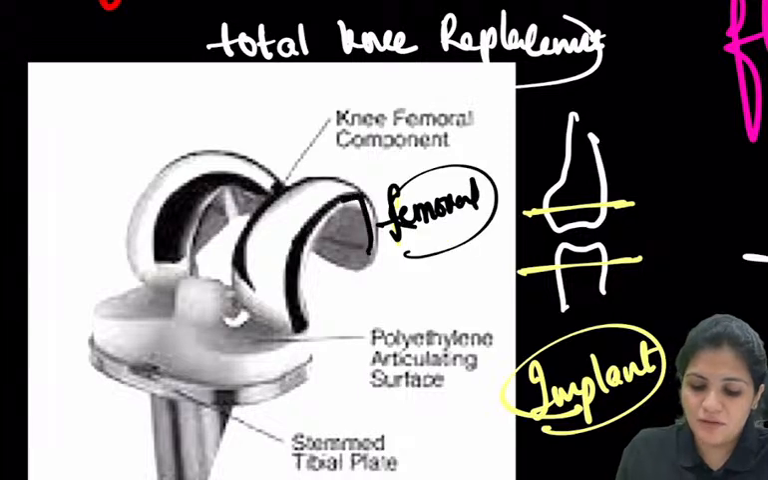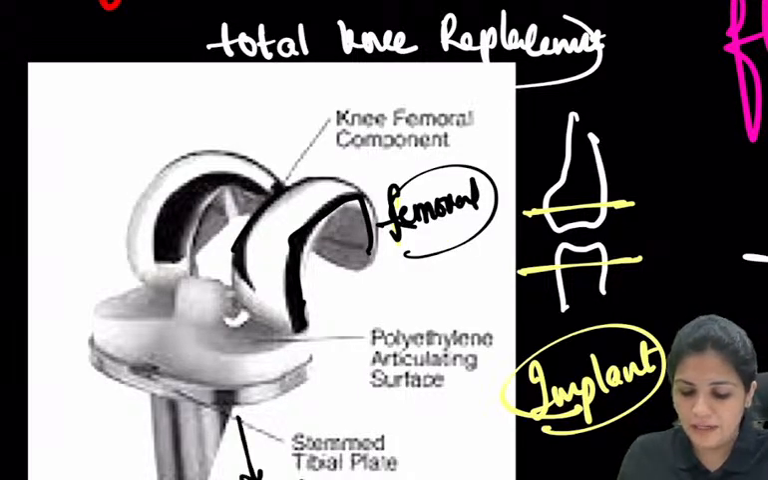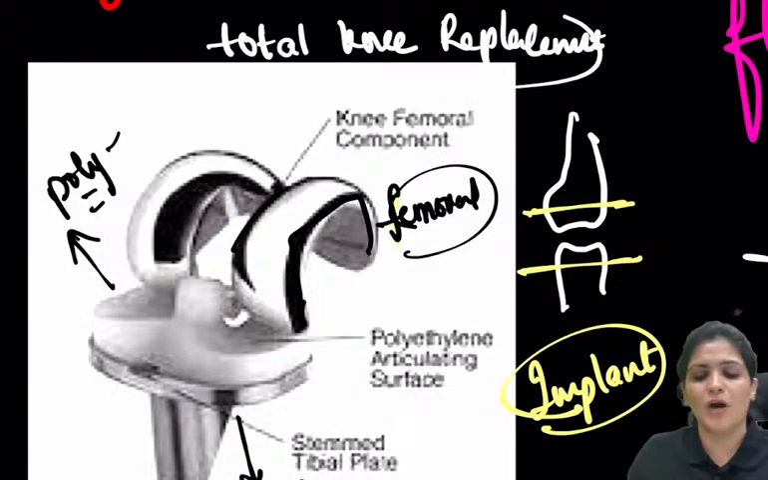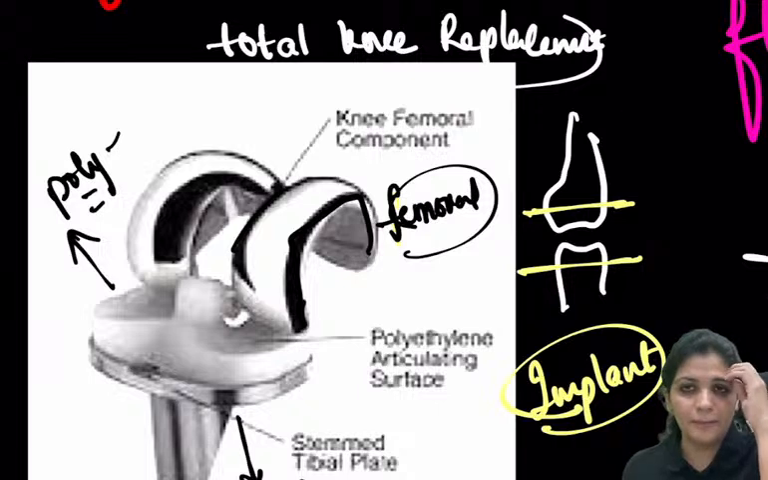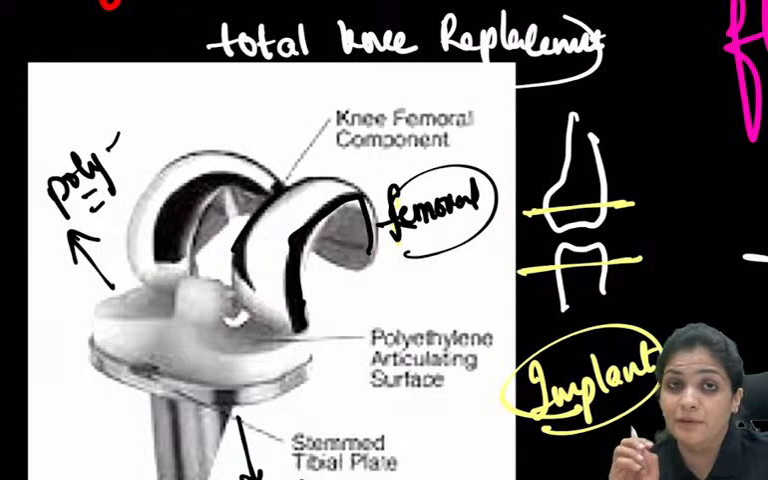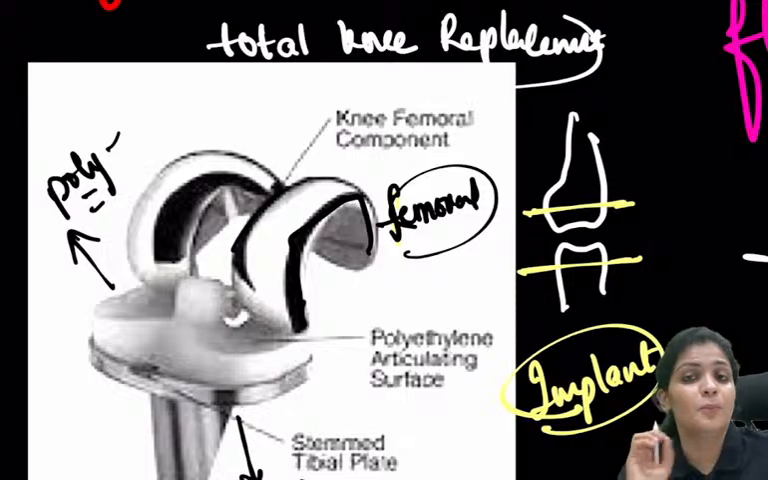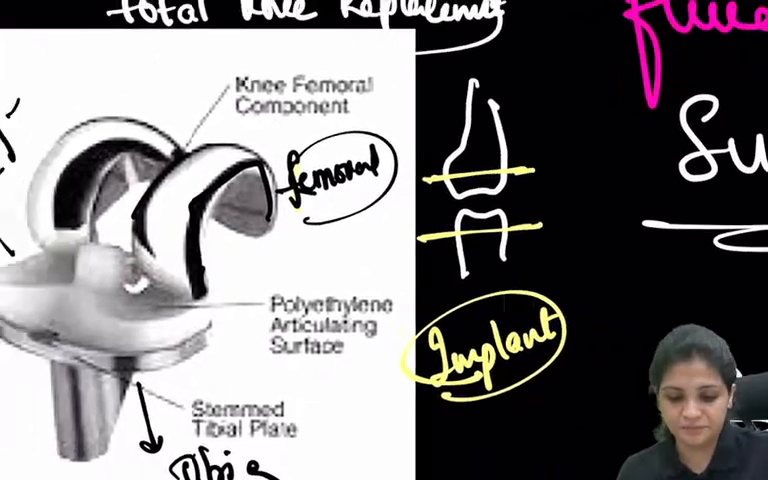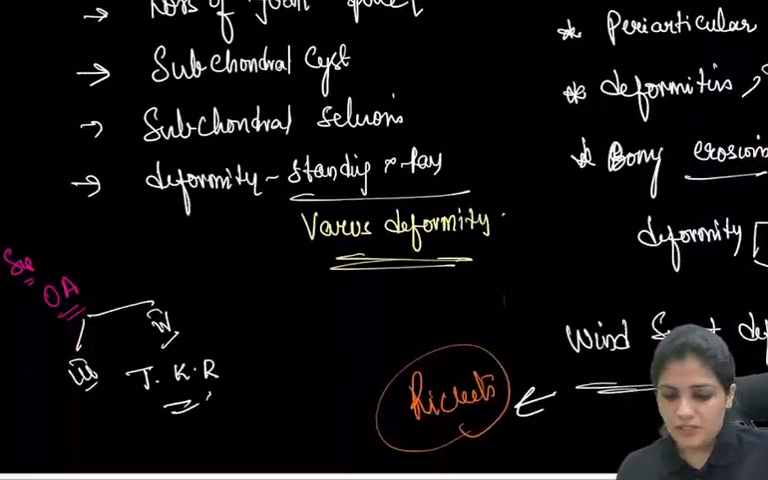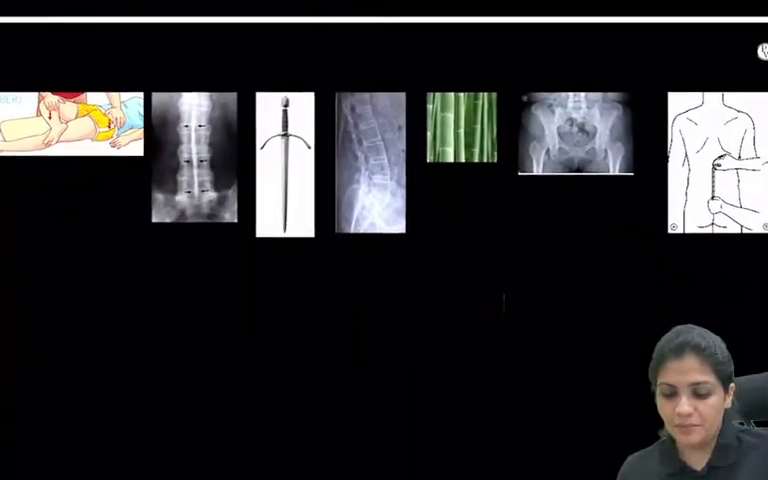So you can observe and appreciate the shape of it. This is called the tibial component, and this is the poly, like your meniscus. Just remember, whenever they put up an X-ray of a TKR, you have to be able to identify the femur component, the tibia component, and the poly. That is your total knee replacement. So this could be potential IBQs from the joints.